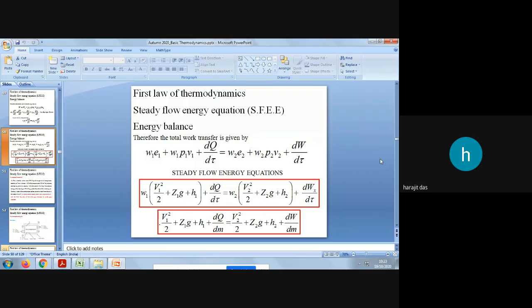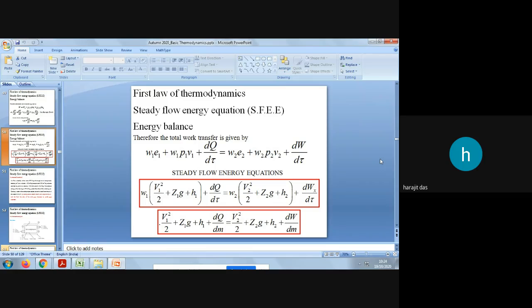Then if you assume that there is dq by dt amount of heat. Why is it dq by dt? Because this is a continuous process. That is why the other parameters are measured with respect to time. So it is a time variable, and we are not considering any space variable.